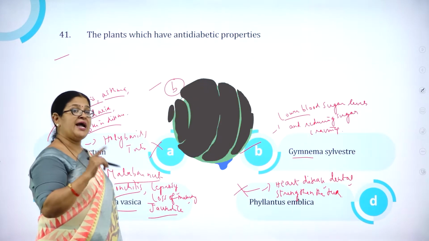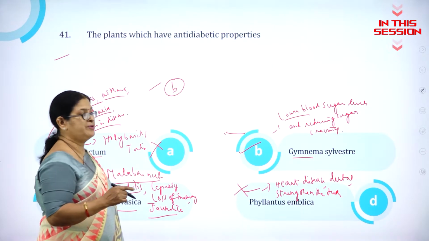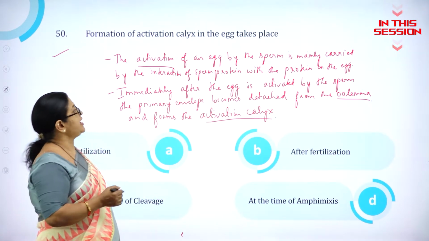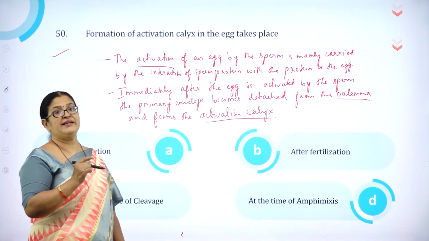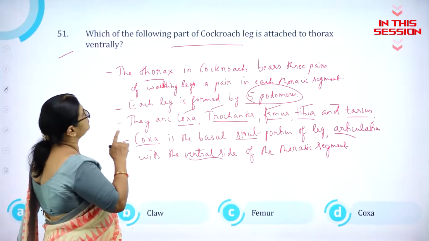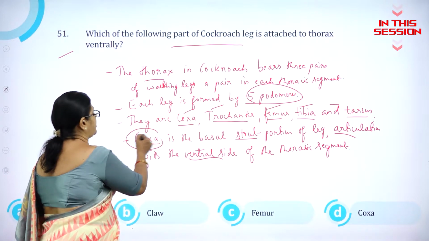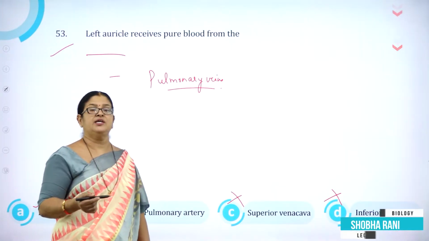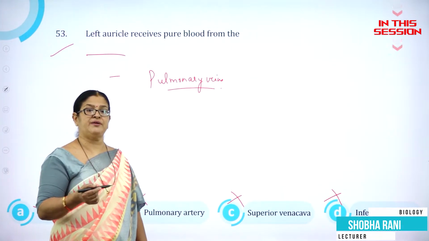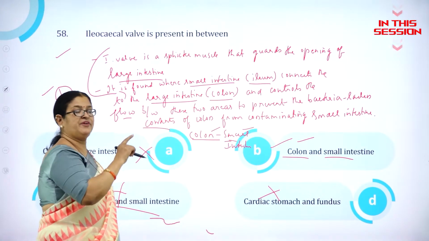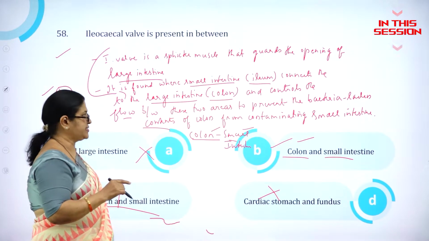Plant which have anti-diabetic property is Gymnema sylvester. Activation of an egg by the sperm is mainly carried by the interaction of the sperm protein. Which of the following part of cockroach leg is attached to thorax? It is coxa. Inferior vena cava collects the impure blood or deoxygenated blood from the lower parts of the body. Ileocecal wall is present between colon and small intestine.